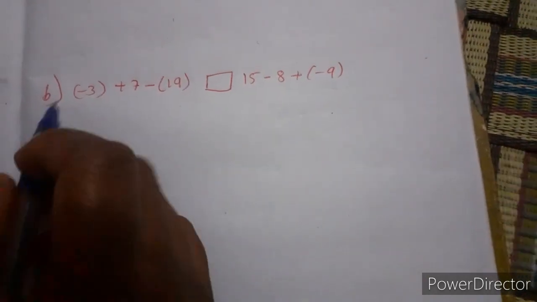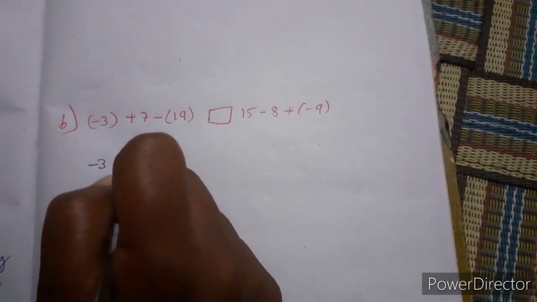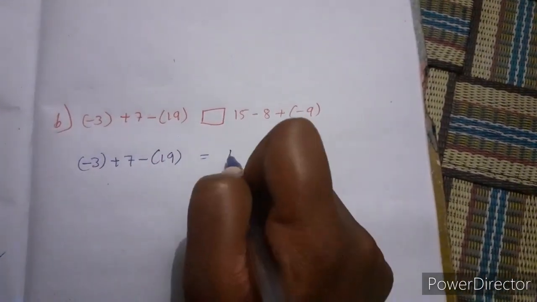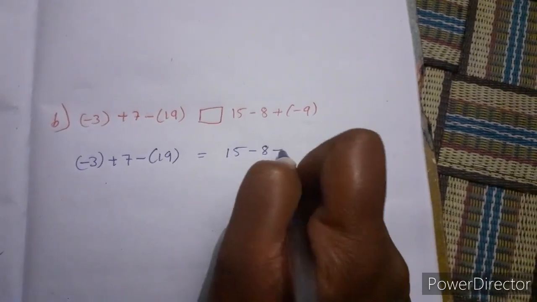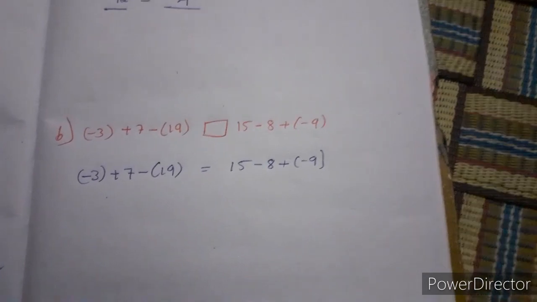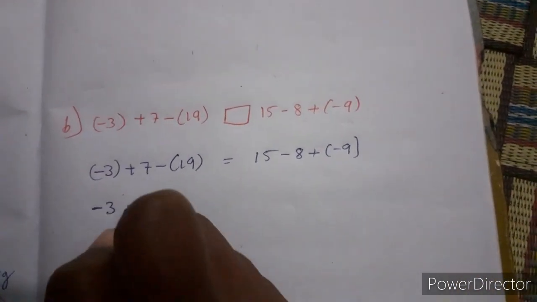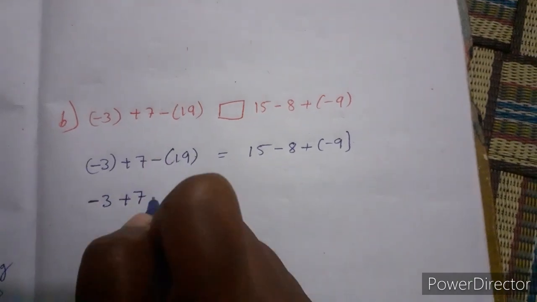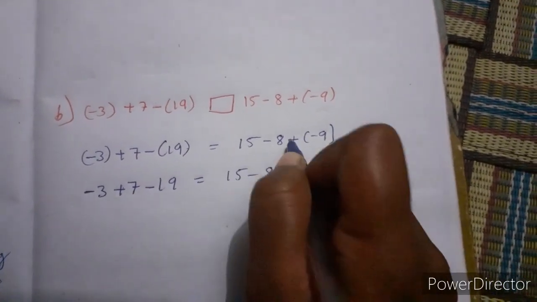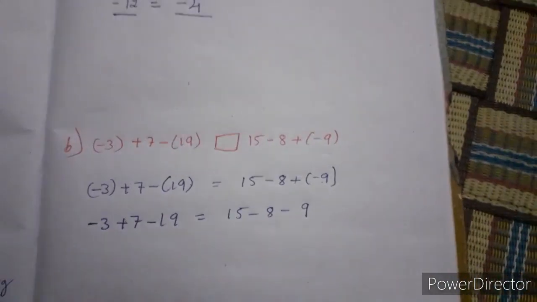Then one more problem we will check out. Minus 3 plus 7 minus 19 is equal to 15 minus 8 plus into minus of minus 9. Then minus 3 plus 7 minus 19, and 15 minus 8 plus into minus minus 9.